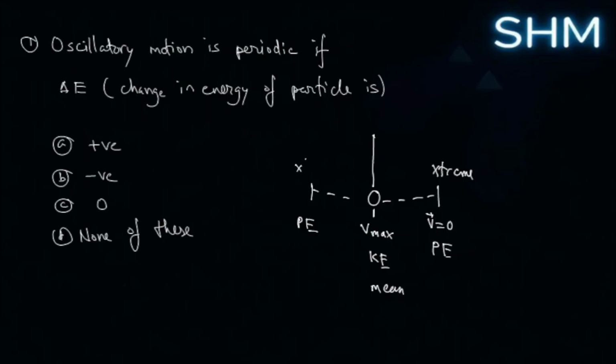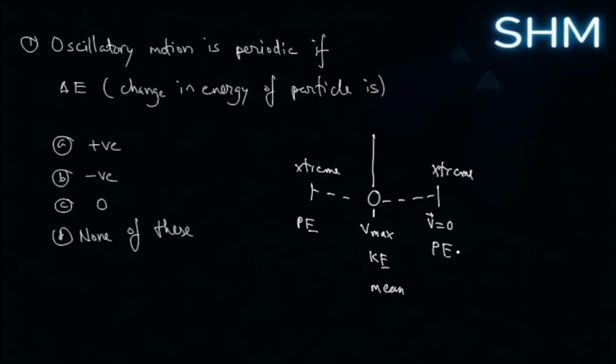and this kinetic energy further gets converted to potential energy completely at the extreme position. So basically, in case of SHM, what happens is the potential energy gets converted to kinetic energy, the kinetic energy gets converted to potential energy, and again the potential energy gets converted to kinetic energy, and the cycle keeps repeating.